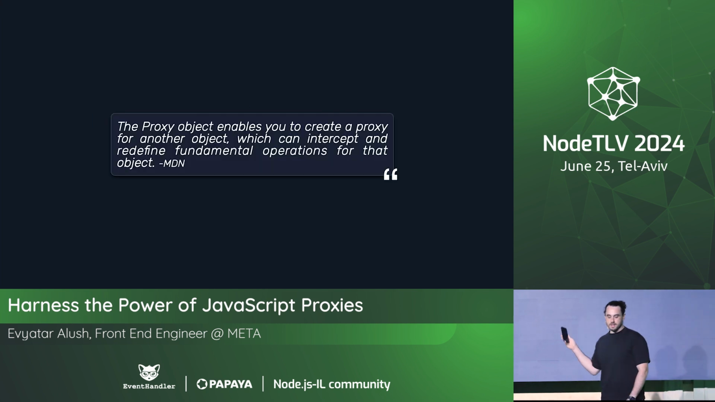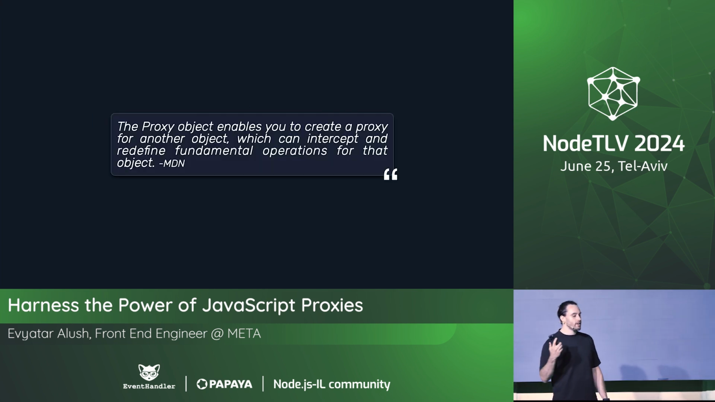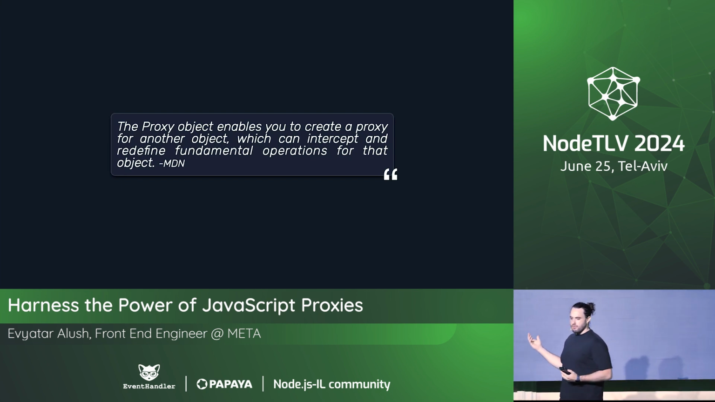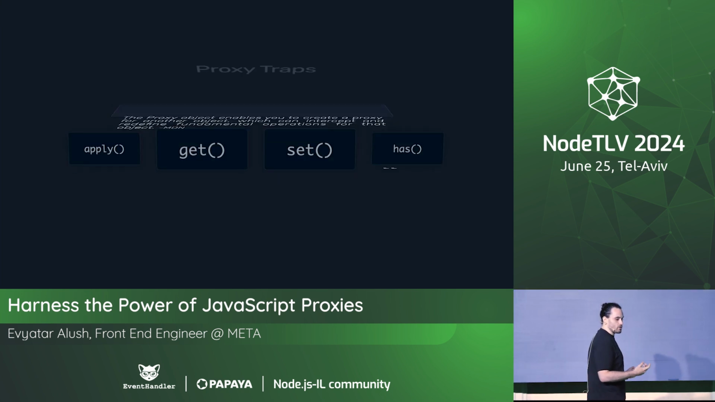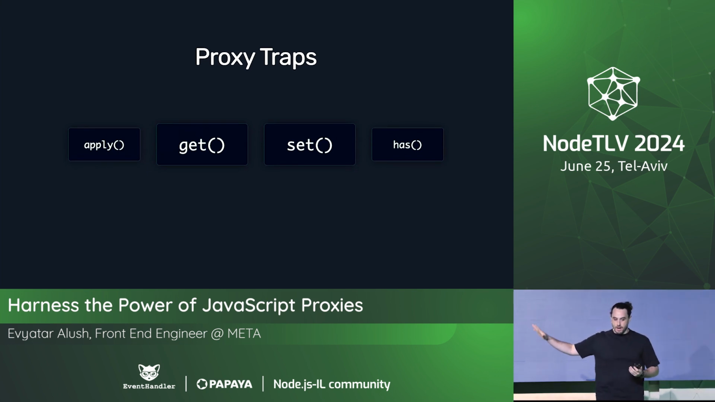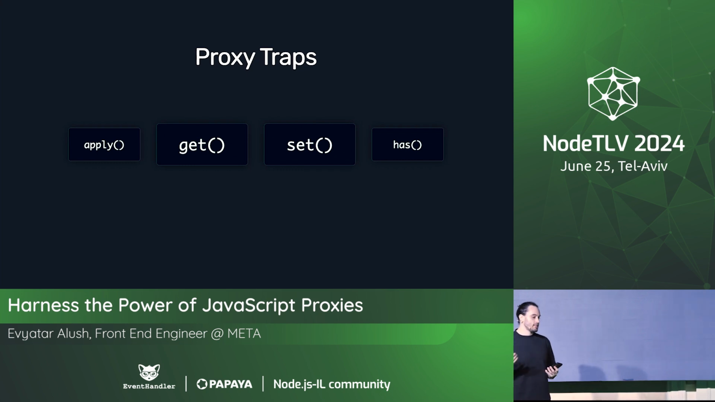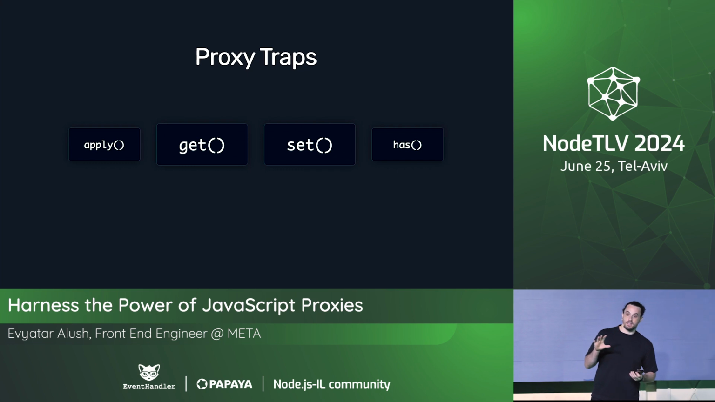And to talk about proxies, just from MDN: a proxy enables you to create a proxy for another object, which can intercept and redefine fundamental operations for that object, which means basically that we can redefine or intercept random attribute calls to any objects and redefine the implementation and do whatever it is that we want. And just to show you, we have proxy traps, which means we can intercept a few main operations like get, set, apply, and has. These are the main traps that we usually use. We're going to talk about get today, but other ones are pretty cool as well.